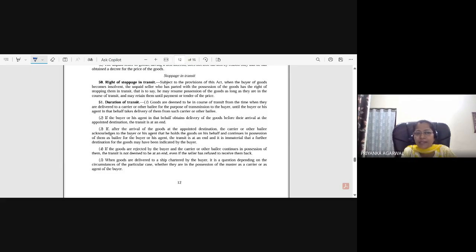And why is it mentioned that bailee for the buyer or his agent? Can anybody tell me? When he acknowledged that he is holding the goods on his behalf, then the position of the courier is changed as bailee for the buyer or his agent. I hope it is clear, because earlier he is holding on whose behalf? On seller's behalf. Now the moment he has informed him that he reached a destination and he is holding on his behalf, then his position changed.